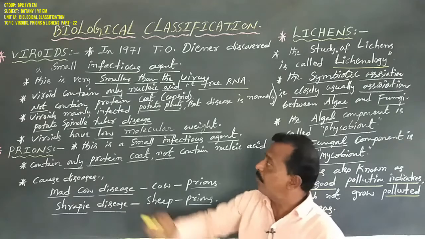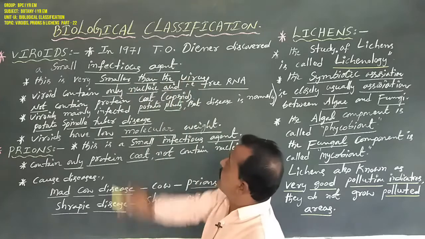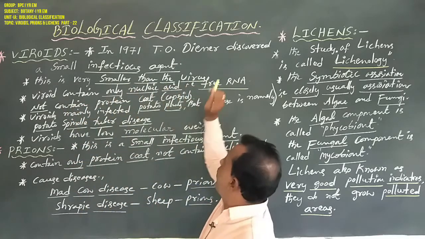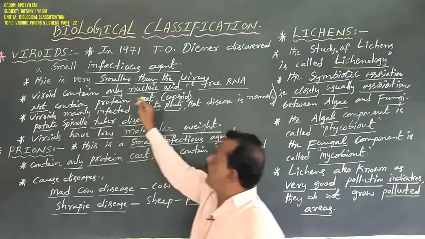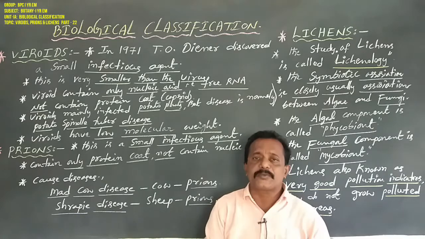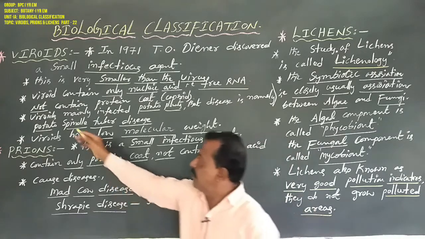Okay, now. Viroids are much smaller than viruses, and contain only nucleic acid, that is free RNA, with no protein coat, no capsid. This is a very important feature.